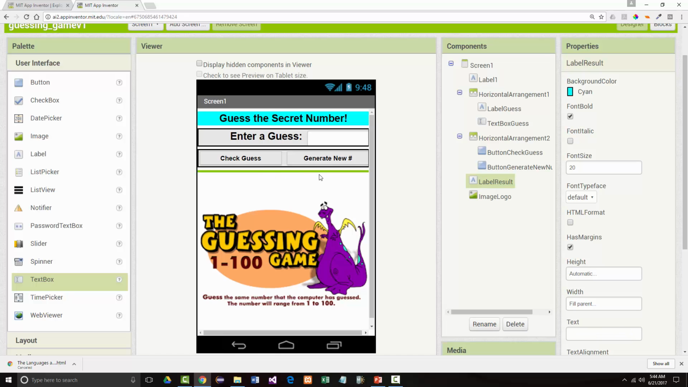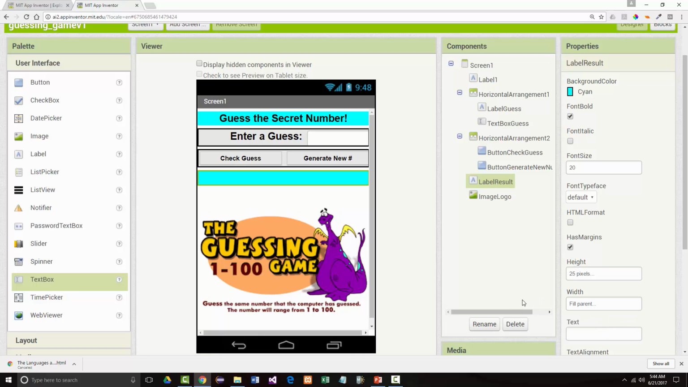The only thing I guess that I don't like is, let's take the height on that. I wonder if I make that about 25 pixels. Is that going to be big enough? Yeah, that looks pretty good. All right, so I now have my interface created. I guess the only thing I really don't like is where it says enter a guess. I don't like that being gray.